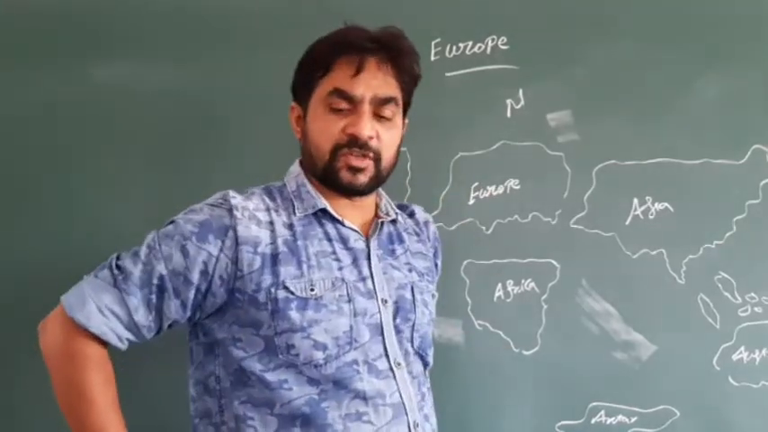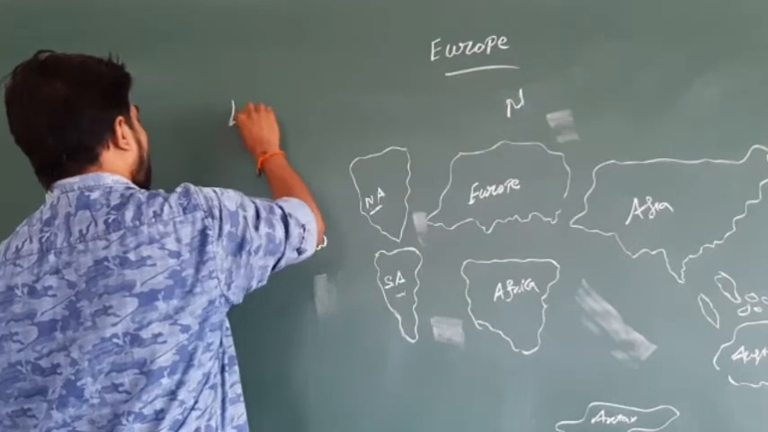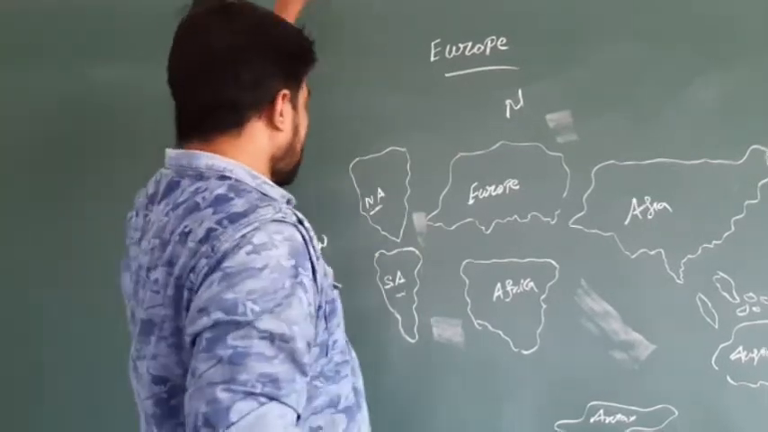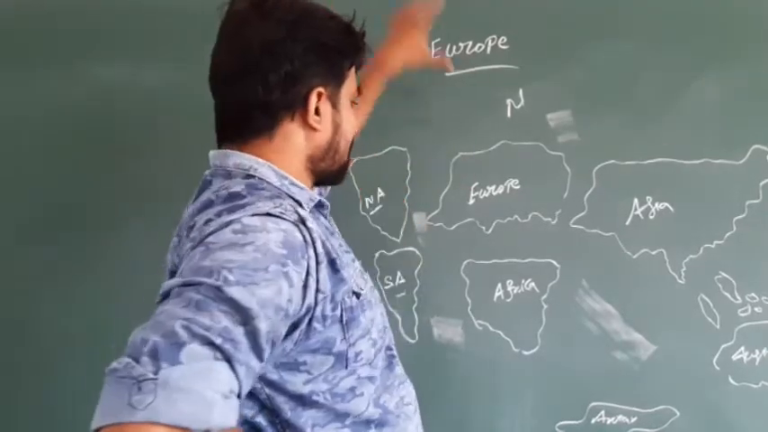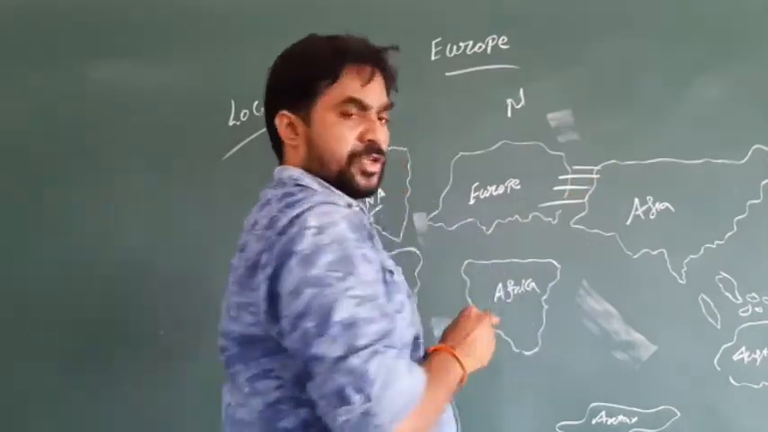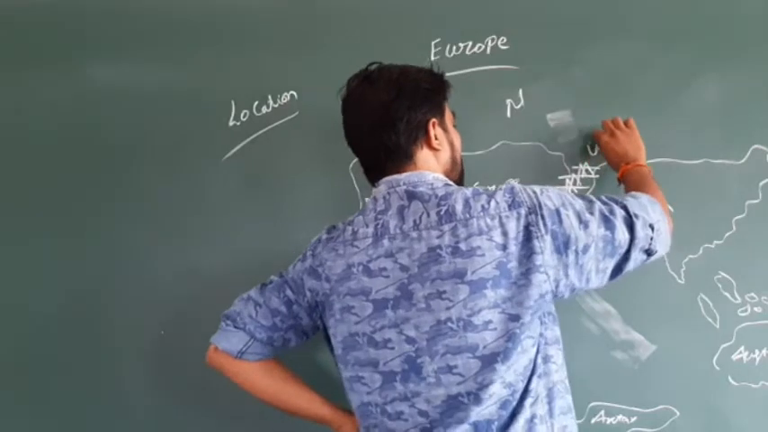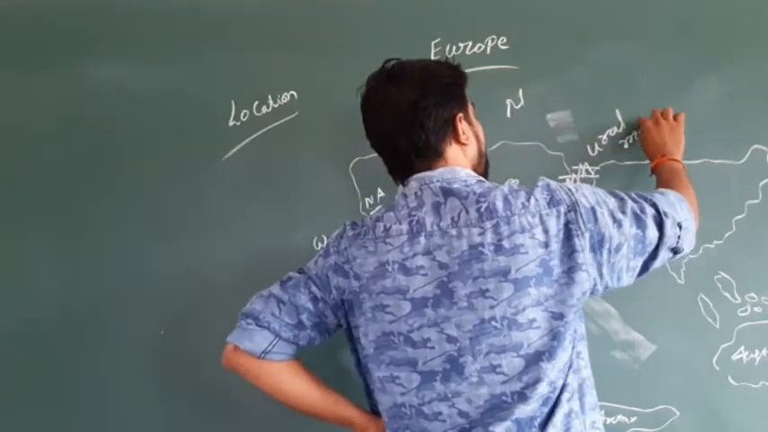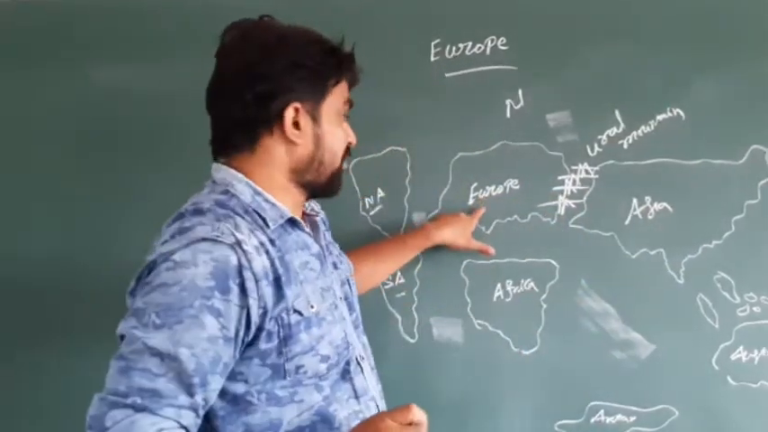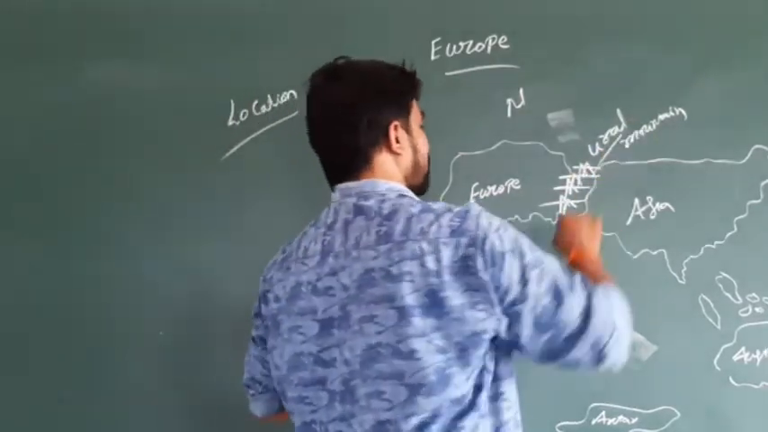First, you should know the location of Europe, where Europe can be found on the globe. The exact border between Asia and Europe is called the Ural Mountains. The Ural Mountains are found on the eastern side of Europe, and they separate Asia and Europe.